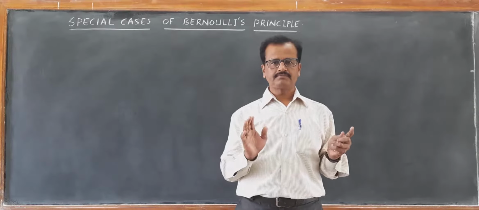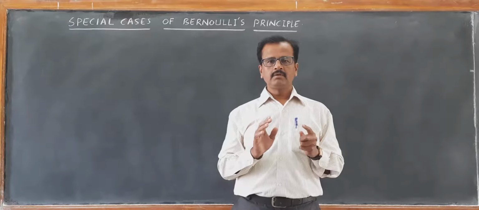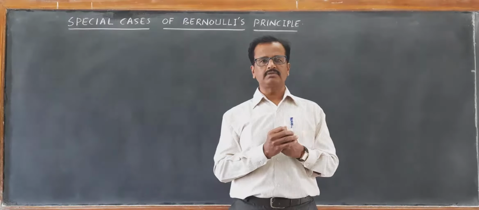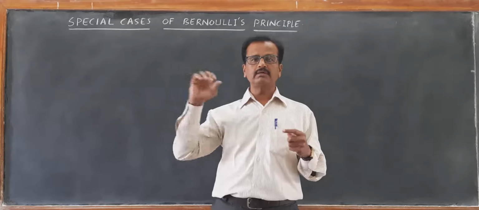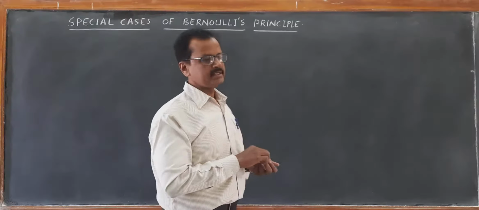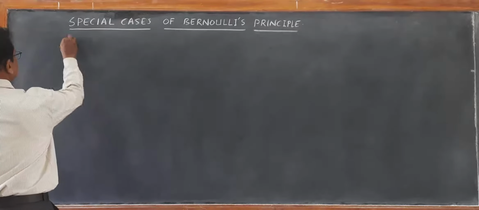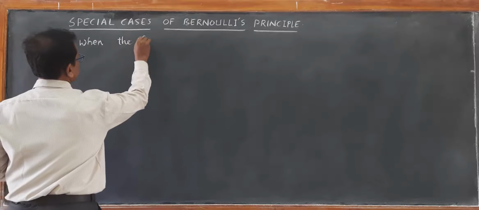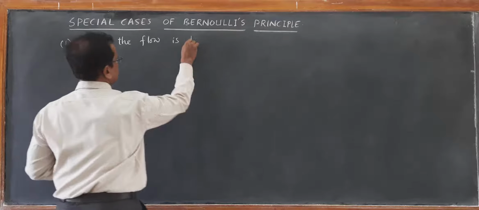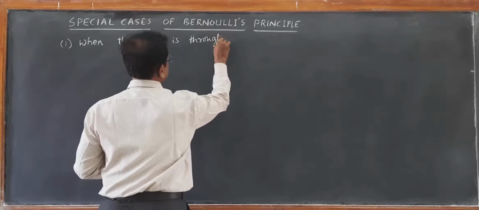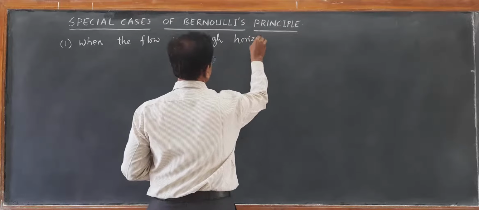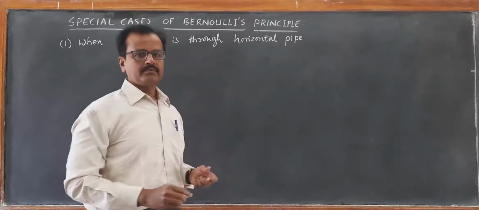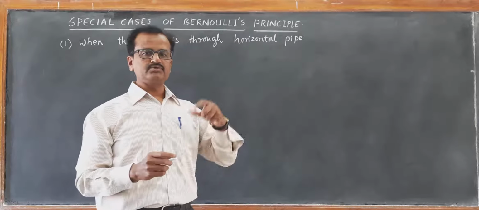What happens first? If both heights are the same, suppose the flow is taking place through a horizontal pipe with different cross-sectional area, as we have considered yesterday.